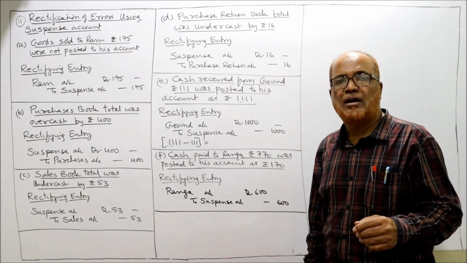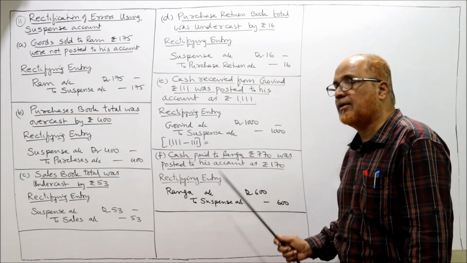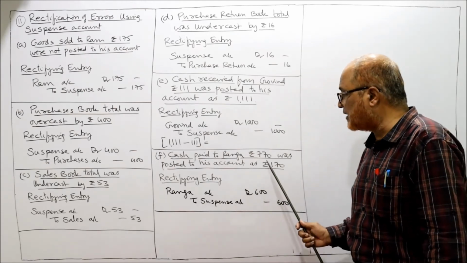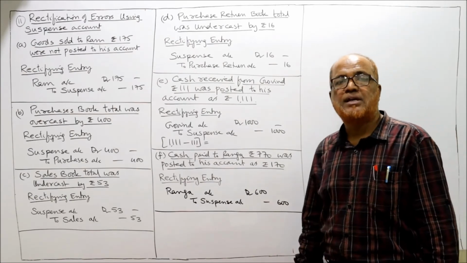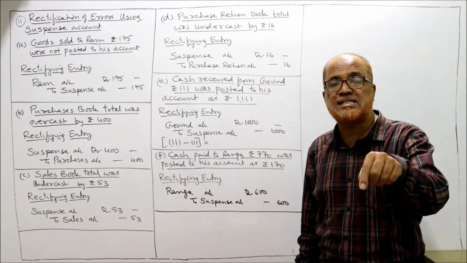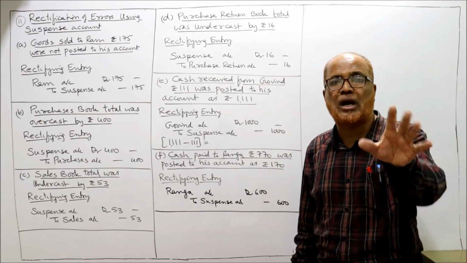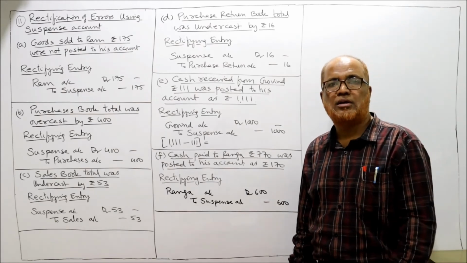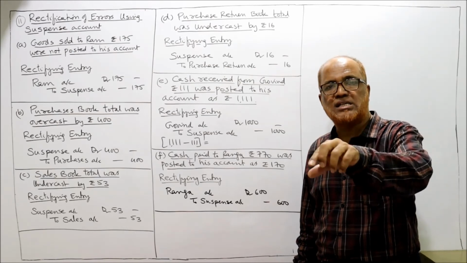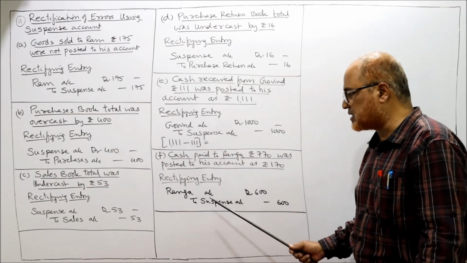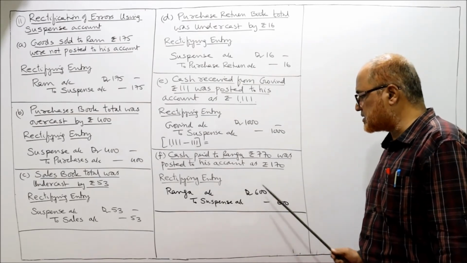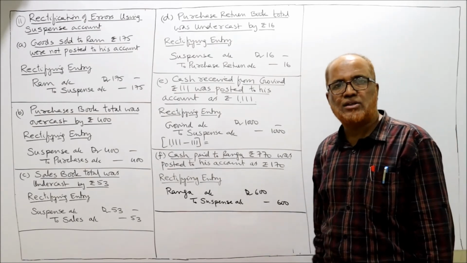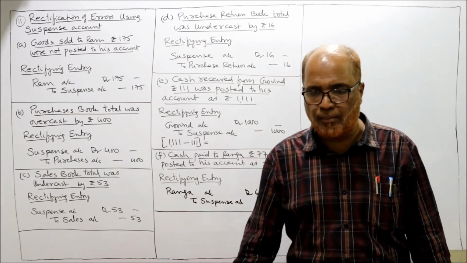So how much less have we debited? 770 minus 170, 600. Six hundred rupees less we have debited to Ranga. Now we debit that 600 to Ranga account. So Ranga account debit 600 to suspense account 600. That's all. Error rectified. This is the end of problem number 11.